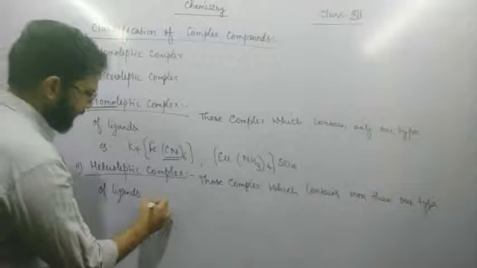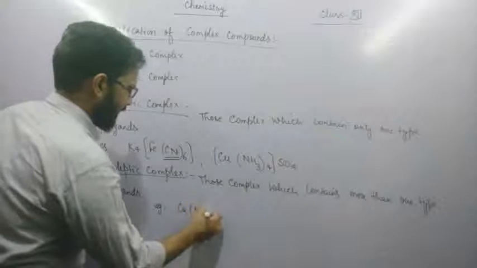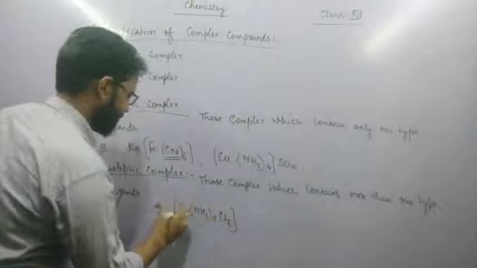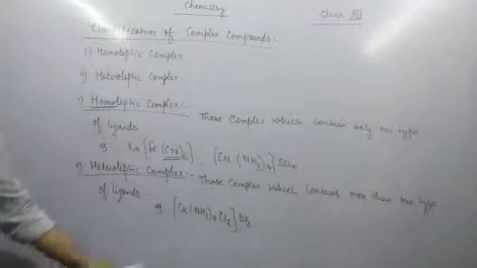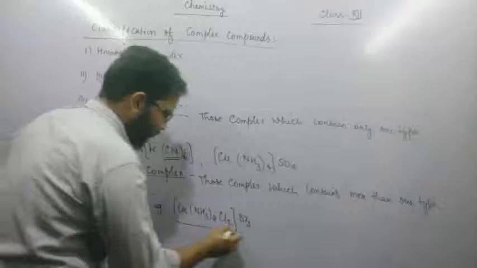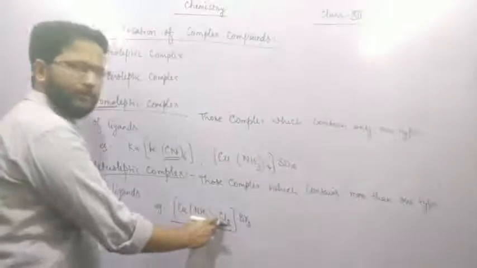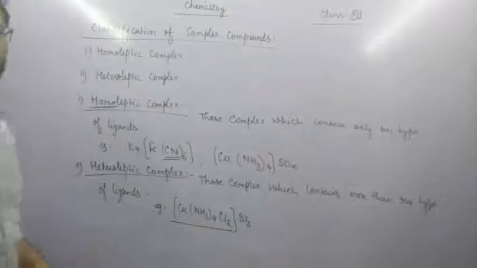For example, [Cu(NH3)4]Cl2 and Br2. Is it clear? In this compound, this is the coordination sphere, and 2 types of ligands are present, so this is an example of a heteroleptic complex.